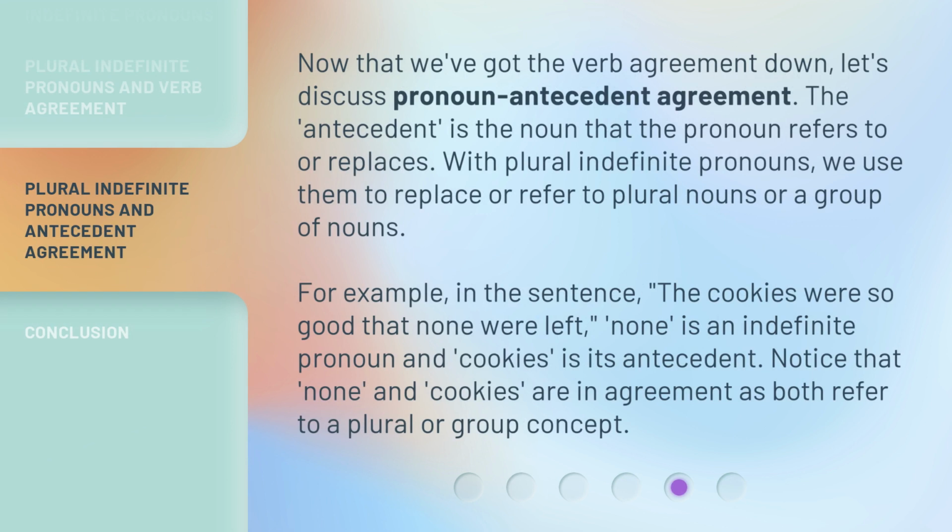Now that we've got the verb agreement down, let's discuss pronoun antecedent agreement. The antecedent is the noun that the pronoun refers to or replaces. With plural indefinite pronouns, we use them to replace or refer to plural nouns or a group of nouns. For example, in the sentence, "The cookies were so good that none were left," none is an indefinite pronoun and cookies is its antecedent. Notice that none and cookies are in agreement as both refer to a plural or group concept.